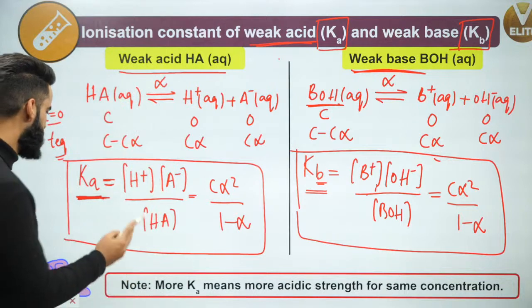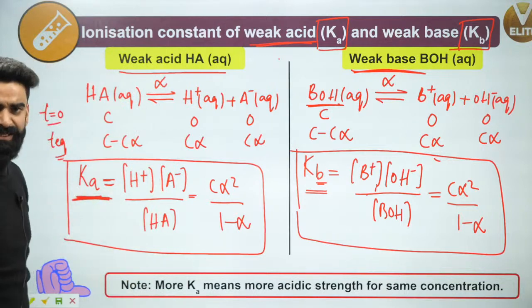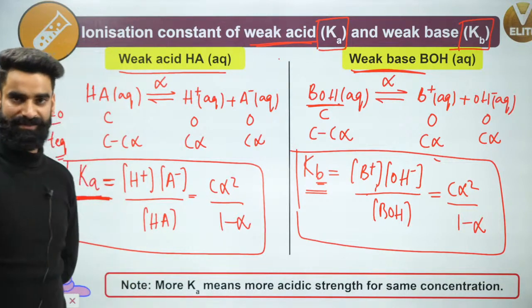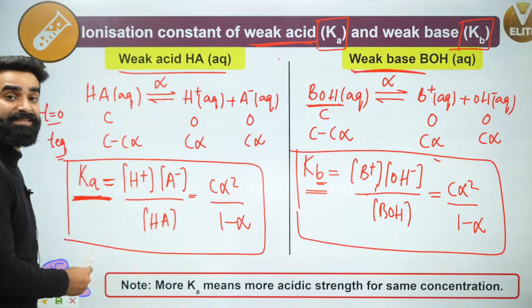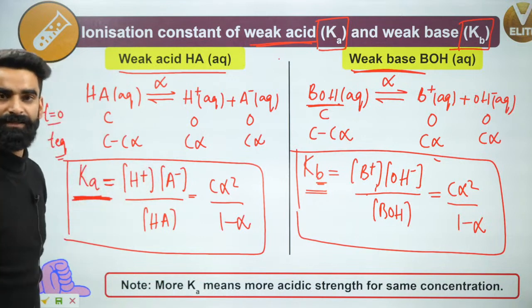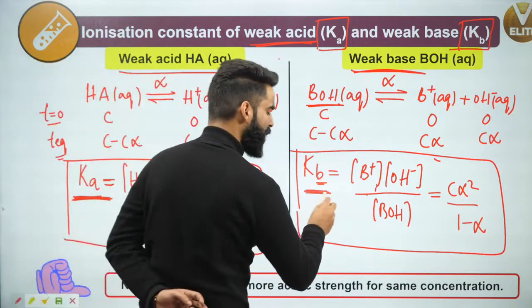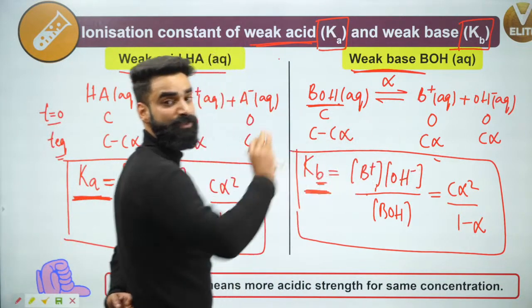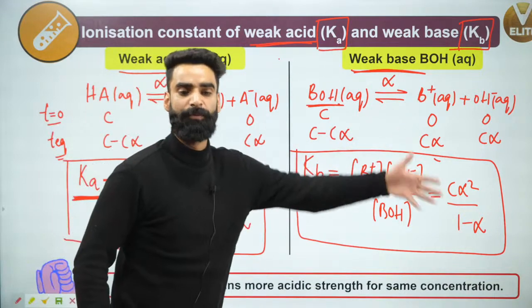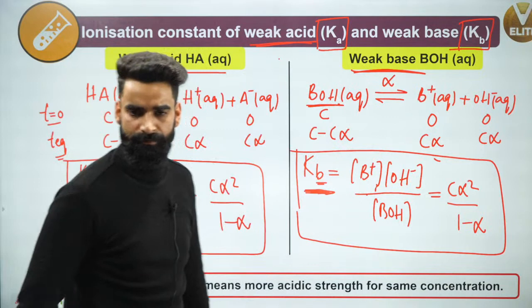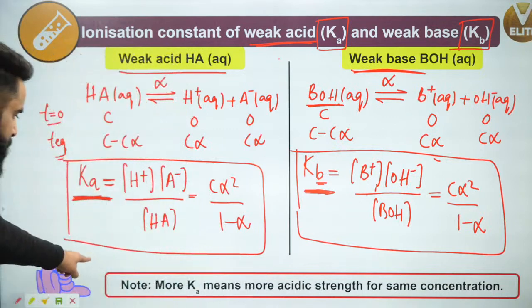Now people, understand: the more the value of Ka for the acid, the more will be the strength of the acid. Remember this. Note: the more the value of Ka for the acid, the more will be the strength of the acid. Similarly, the more the value of Kb for a base, the more will be the strength of the base. Remember this.